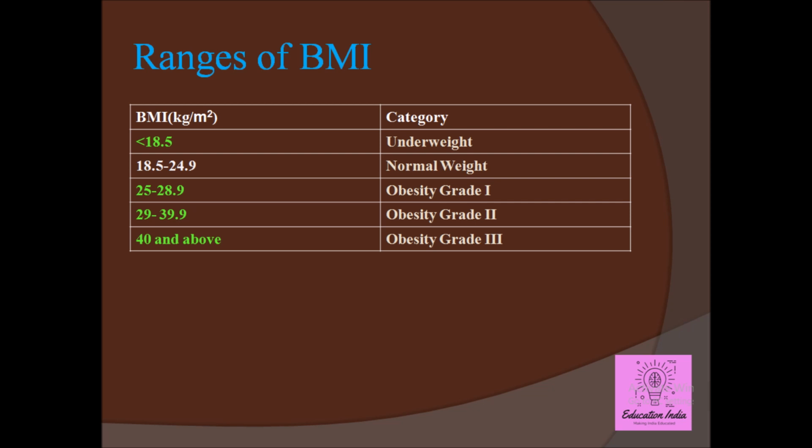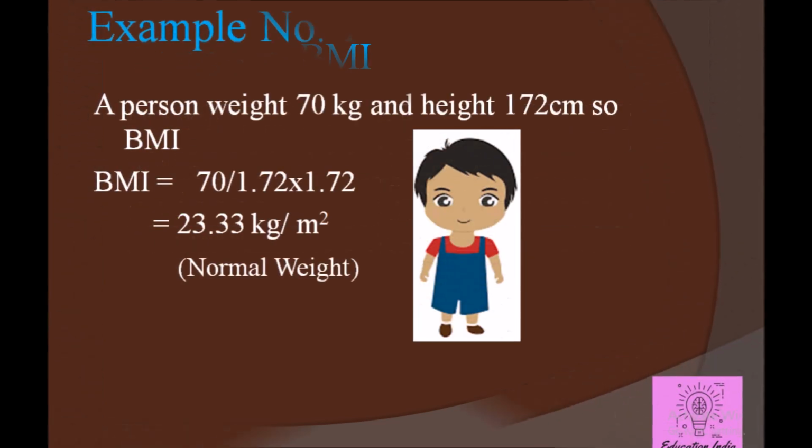Those who are in the obese category are more prone to develop cardiac disease, atherosclerosis, and diabetes mellitus. So we must try to keep our weight in the normal range to keep sound health. Now, to understand BMI more clearly, we must take a few examples.